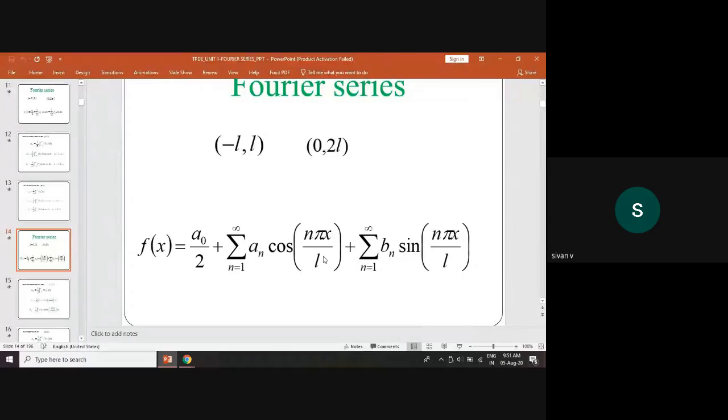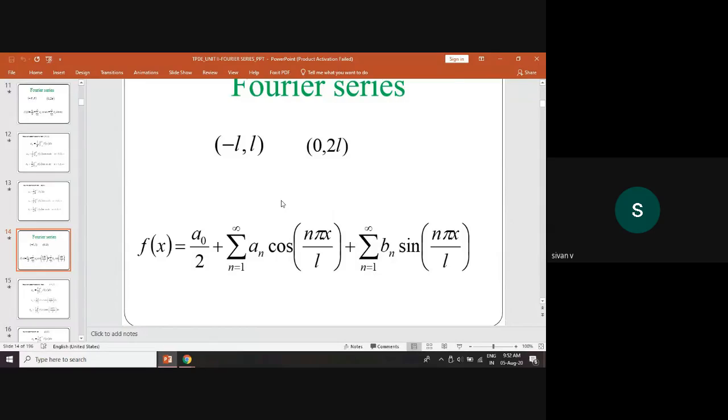That is the formula we saw earlier. If it is minus pi to plus pi, or 0 to 2 pi, it is cos nx and sin nx. If it is minus L to plus L, or 0, 2L, it is cos n pi x by L plus summation n equal to 1 to infinity bn sin n pi x by L. Remember this formula carefully. This is the standard formula. Minus L, plus L or 0, 2L. In this standard formula only, we are replacing L equal to pi.